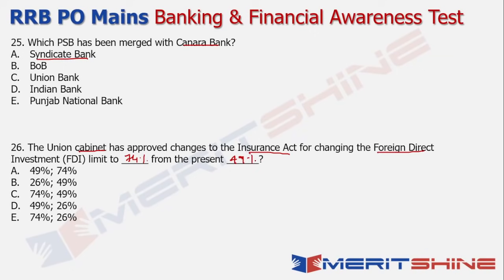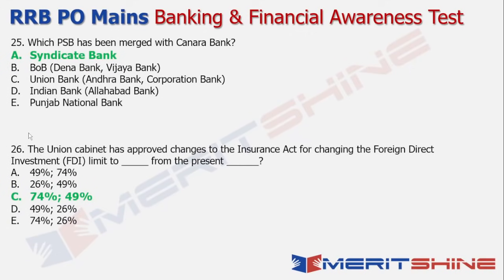So that is what the Union Cabinet basically approved in the context of the insurance companies. Next up, just wanted to highlight some of the other options here as well, just for jogging your memory.